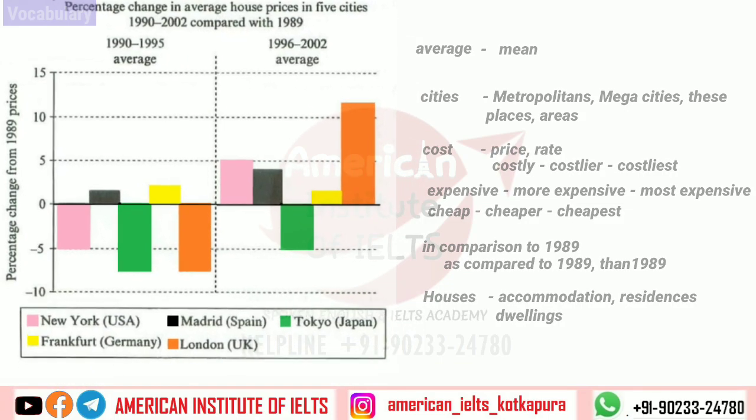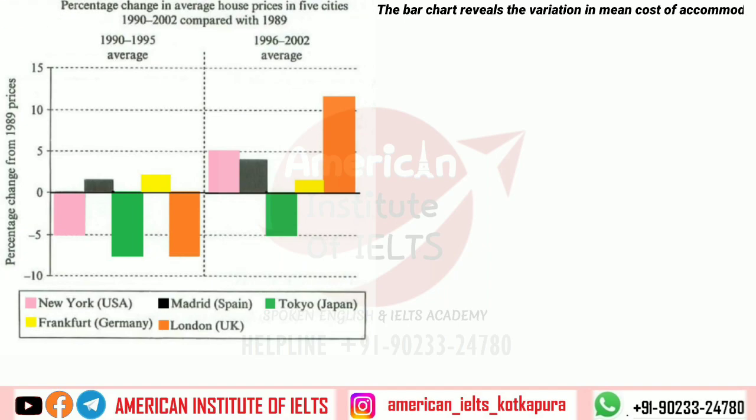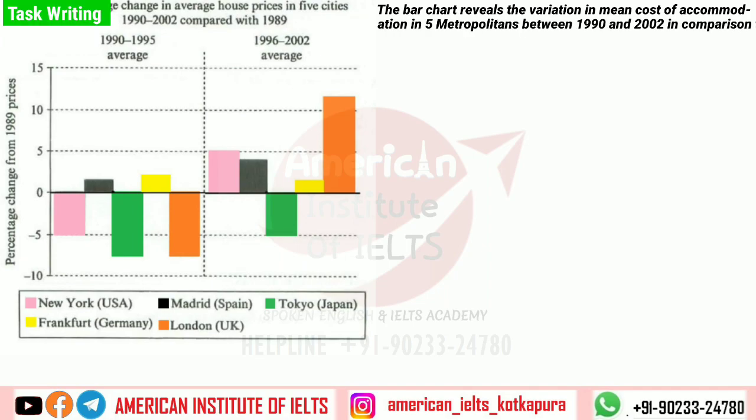Now let us start writing this task. So we can start our introduction this way. The bar chart reveals, and for changes we can substitute variation. The bar chart reveals the variation in mean cost of accommodation in 5 metropolitans between 1990 and 2002 in comparison to 1989. So that cost has been given, and let us put one more sentence. The data is calibrated in percent. Okay, that is our data, and now we can start with the overview.